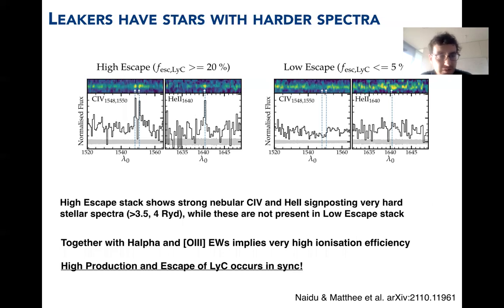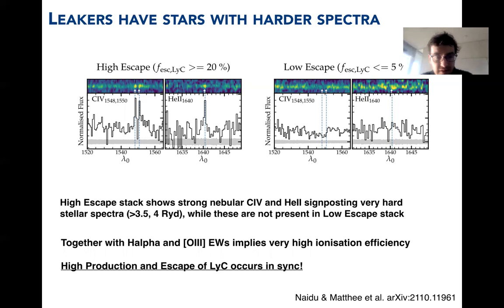So what I think is most interesting is that we actually see that the galaxies that have escape of ionizing photons also have younger stars with stronger nebular carbon-4 and helium-2 line emission, absent in the stack of non-leakers, but present in the stack of leakers.